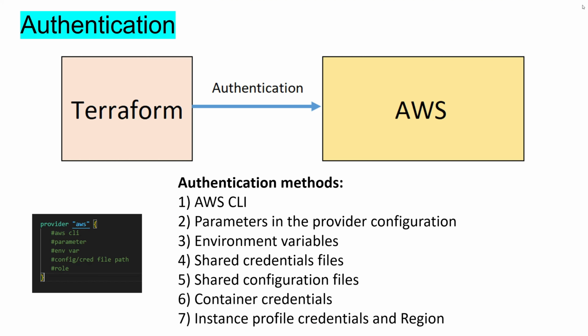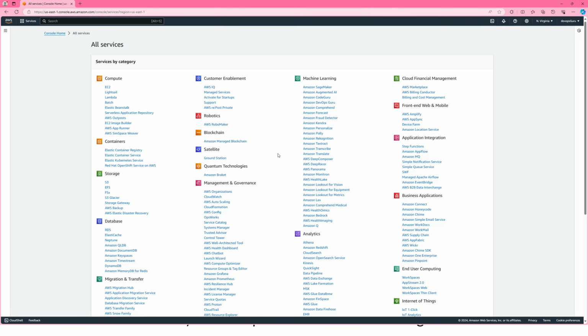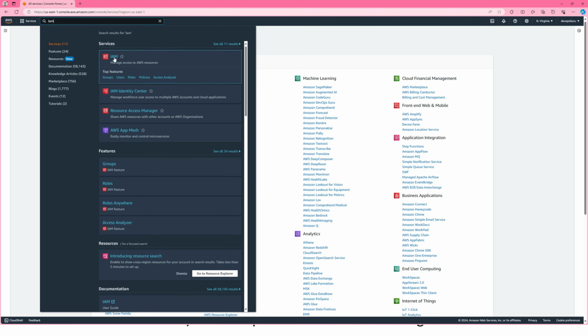So Terraform must authenticate to AWS to create infrastructure in AWS. There are different authentication methods. You can authenticate using AWS CLI, parameters, environment variables, shared credentials, config file, and many more. Before you can authenticate, you need to create a user with an access key and secret access key for Terraform to use that user. So let's go to the AWS Management Console and create a user. I'm already logged into the AWS Management Console. I'm going to head over to IAM, Identity and Access Management.